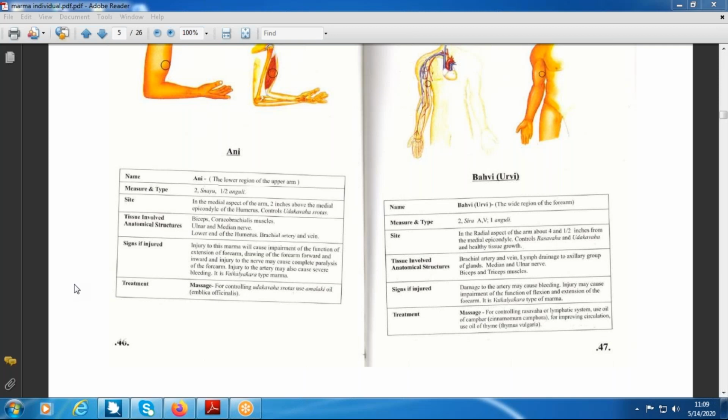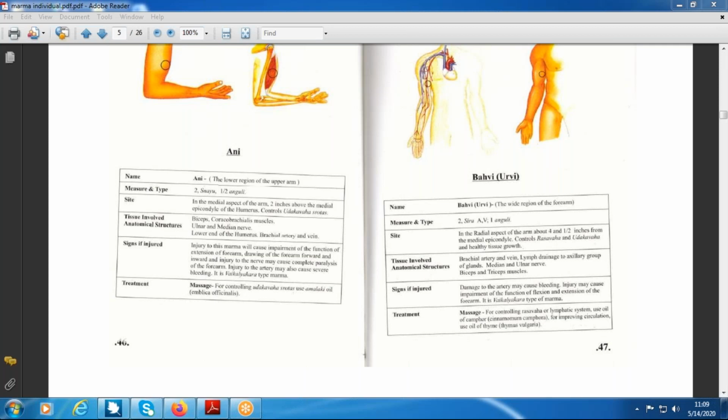See, here in the upper limb and lower limb, I will use more Sanskrit terms because you have to understand the concept. Later onwards, I will not use Sanskrit terms. I will just highlight the brief point about the remaining marmas. Is it clear, students? Because it will take much time if I start reading all the Ayurvedic shlokas and those words.